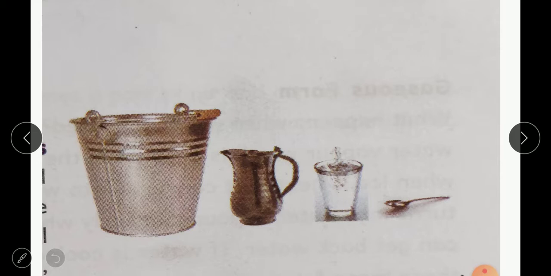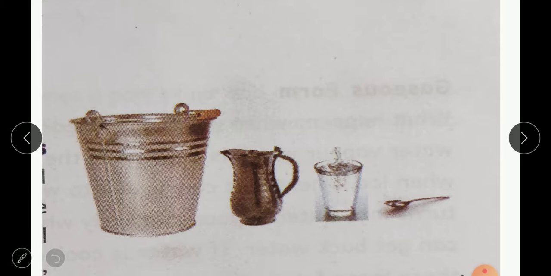Generally, children, 3 by 4th of the surface of the earth is covered by water. Again I am repeating, 3 by 4th of the surface of the earth is covered by water. But of that, the fresh water we can avail is only 3%.